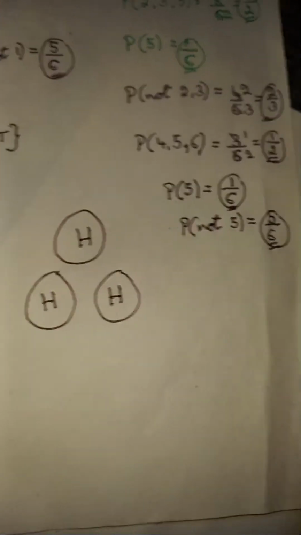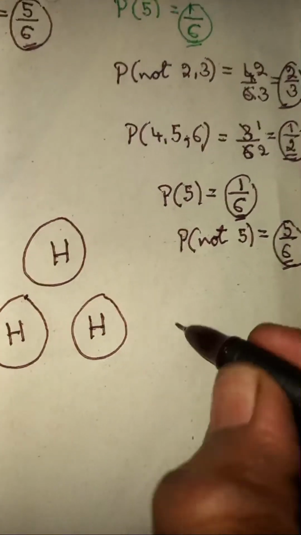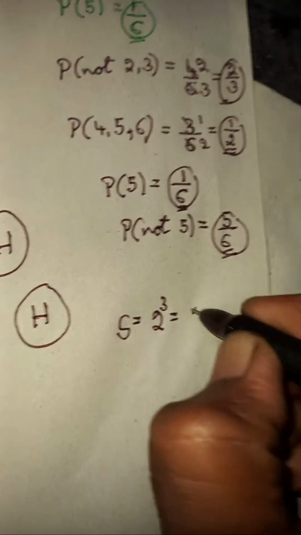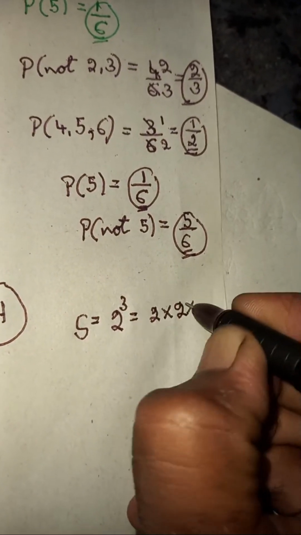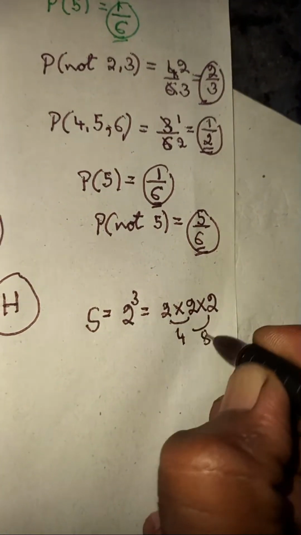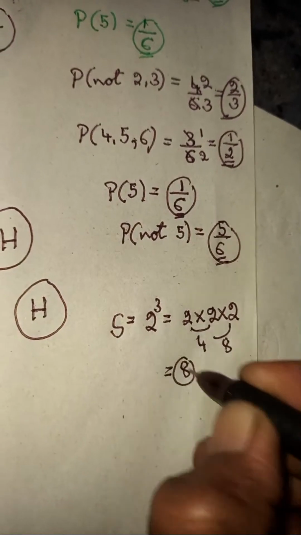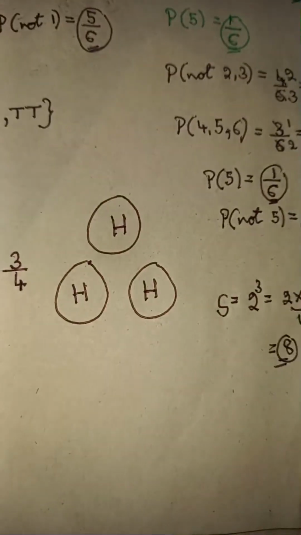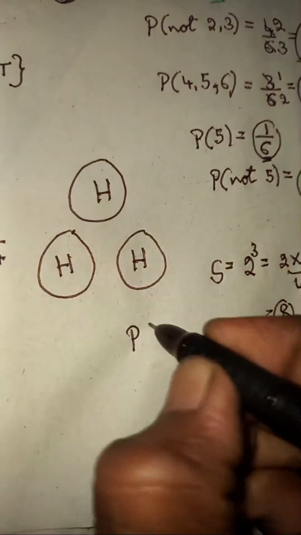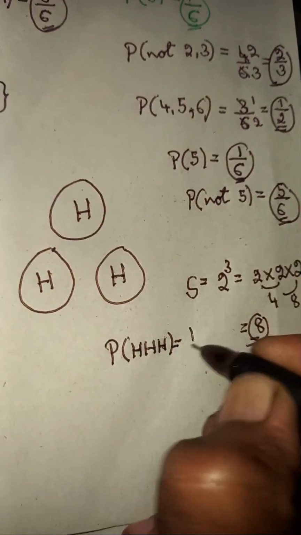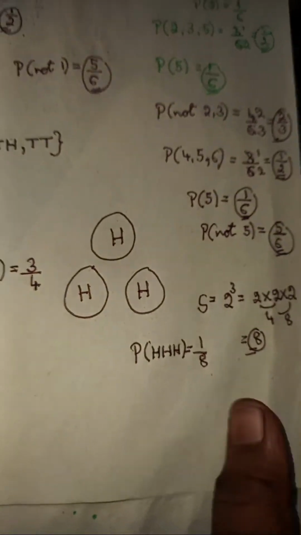If you throw three coins, total number of chances is 2 cubed, that is 2 times 2 times 2. 2 times 2 is 4, and 4 times 2 is 8. There are totally 8 chances. There is only one chance of getting all three heads, so the probability of 3 heads is just one chance among all 8 chances.